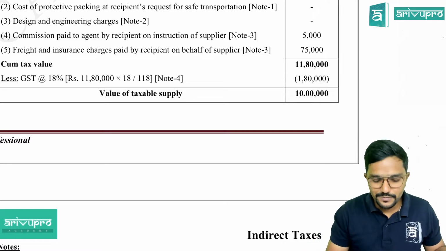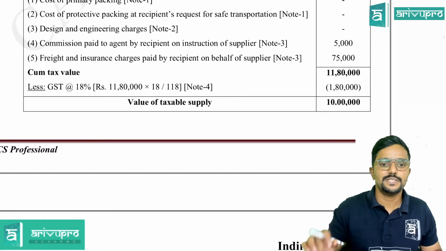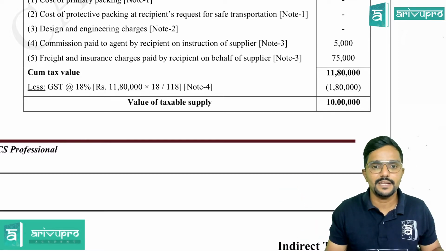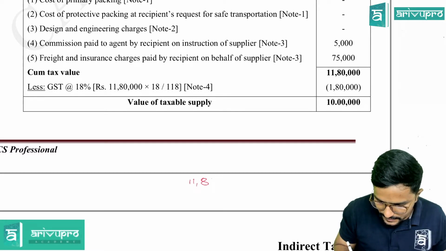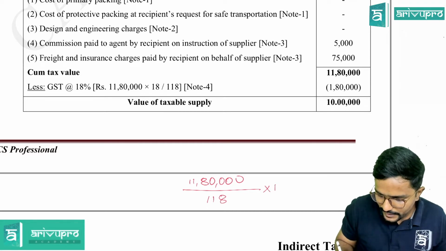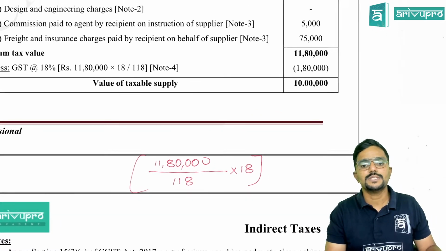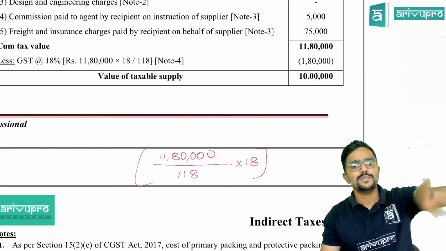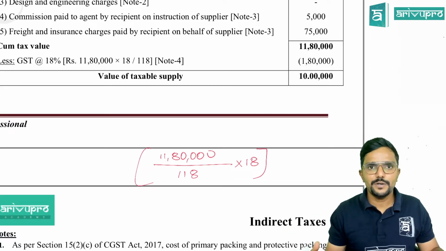So I need to do reverse working and remove GST. So 11,80,000 is included GST. What is the GST rate? 18%. So you can do like this. 11,80,000 is 100 plus 18%. 118 into 18. I want to calculate GST part. So how much is that? 1,80,000. So if I remove that, what is the value of taxable supply? 10 lakh. Sir, should we do this?